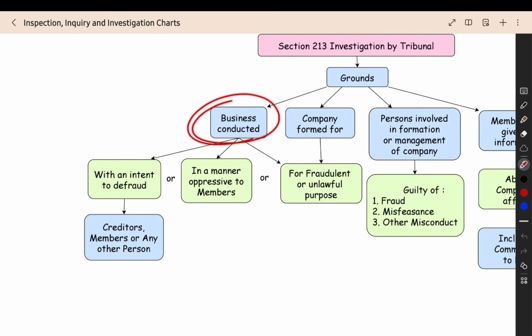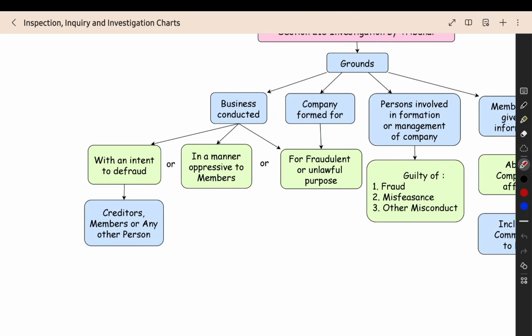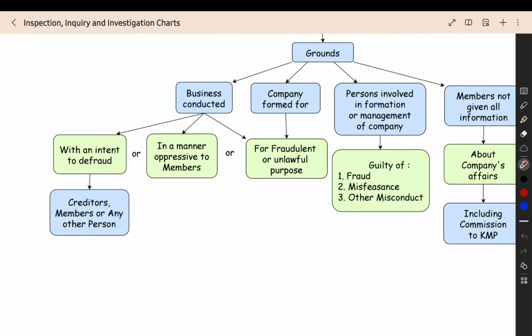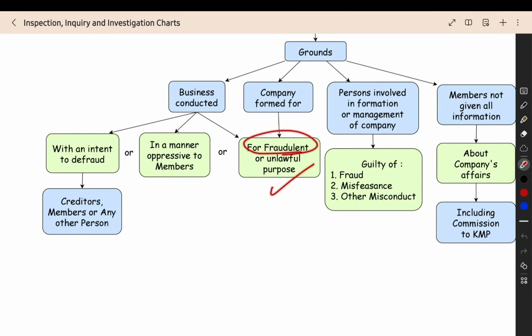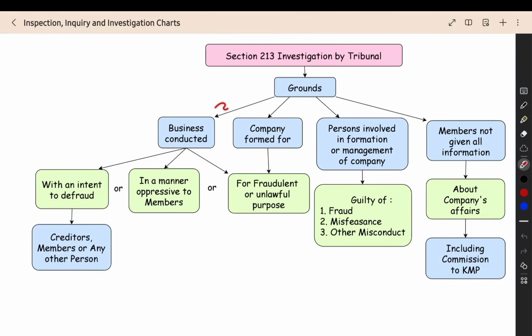Then they are conducting the business in a manner oppressive to the member. They are not giving proper rights to the member. They are not giving proper disclosure to the member. They are taking the member's money. The shareholder has invested the money, but they are not giving proper rights to them. Oppression is happening. Or the business is conducted for a fraudulent or unlawful purpose. Then the tribunal can order the investigation.